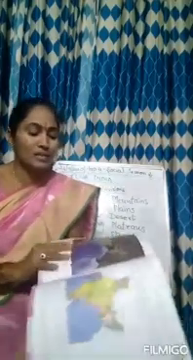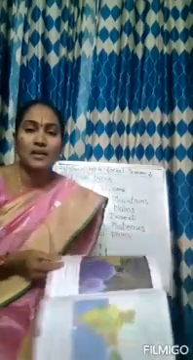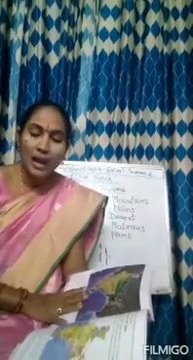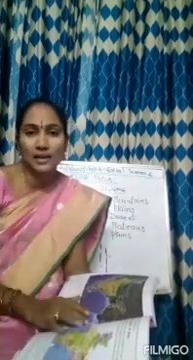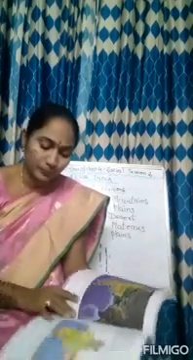Now, Rajasthan is the largest state area wise and Goa is the smallest state area wise. So this is called area, place, space. So Rajasthan is the largest in area and Goa is the smallest state. Goa is very small in area.